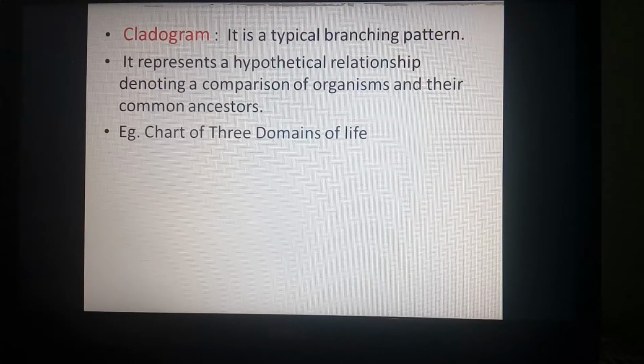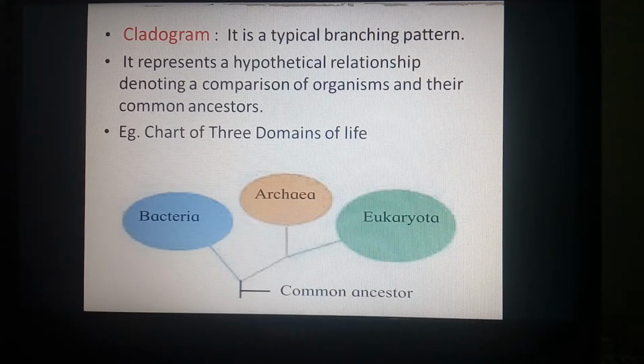Cladogram. As we have just studied in the case of three domains of life, this is a cladogram. This cladogram is a typical branching pattern. It represents a hypothetical relationship denoting a comparison of organisms and their common ancestor. The common ancestor and the organisms are compared as prokarya and eukarya: prokarya bacteria, archaea, eukarya, eukaryota. So this is a good example of a cladogram.